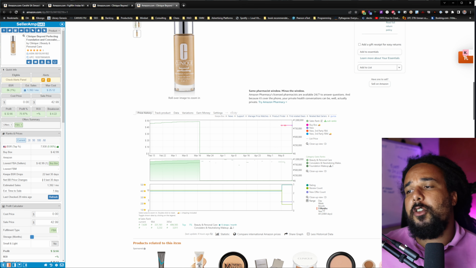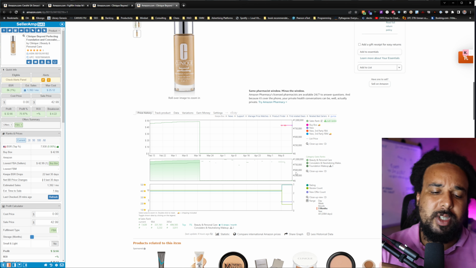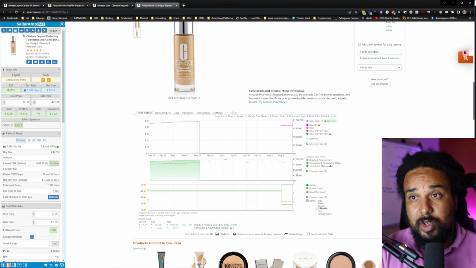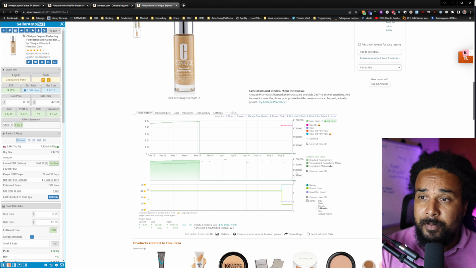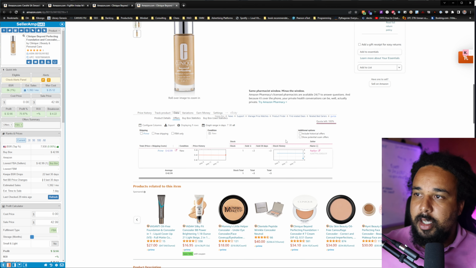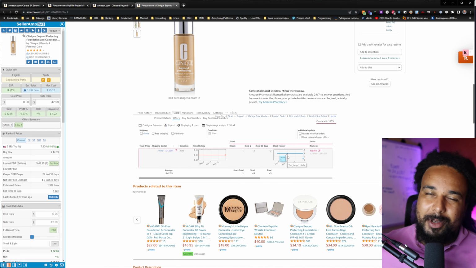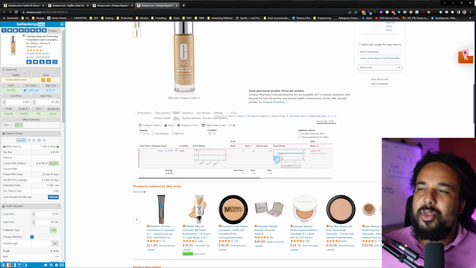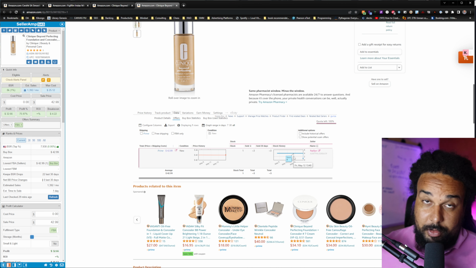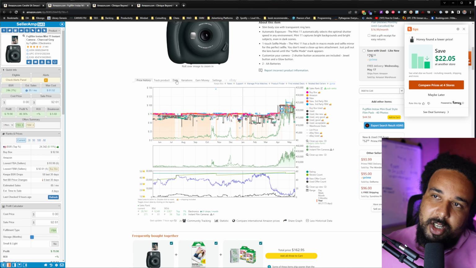But if you want to determine how fast a product is selling, do not only look at the sales rank. Look at everything together. Look at the reviews. Look at the percentage of reviews the specific variation has. Look at the offers, and if the number of offers is going down. But this is not the only thing. There's one last thing that you should know. You should want to look at, in the data tab, go to offers and see the stock, because you can see the stock of people, right? You want to see if the stock is going down. If the stock is going down, it means that they are selling the product.